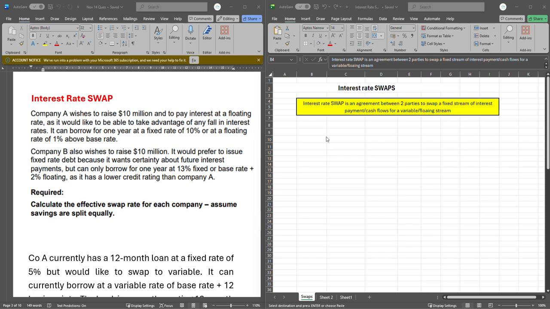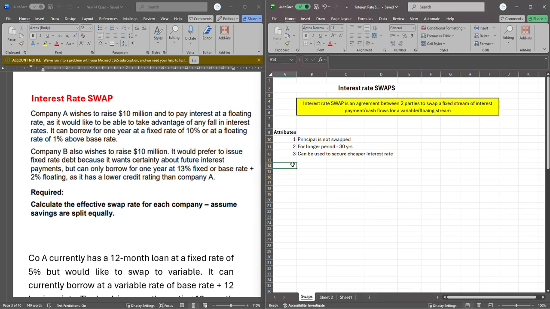Number two is the fact that this particular arrangement can be used for a longer period of time. Unlike futures and forwards that can be used for short time period, 3 months, 6 months, 9 months, and all. This one can even go as long as 10, 20, 30 years. And the most interesting part of it actually is the fact that swap can be used to actually secure a cheaper interest loan. I think you probably realize that that's also possible when you use a currency swap. For different currencies, you might be able to get something cheaper. And that's why swap is quite very interesting. So those are the key attributes that you really need to take note of when you are talking of swap, and it's quite unique.